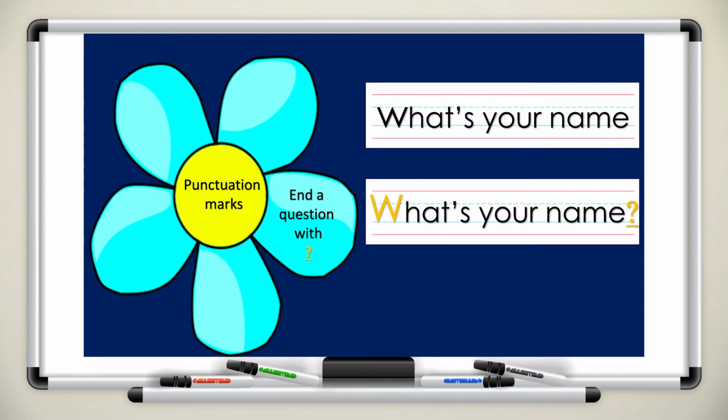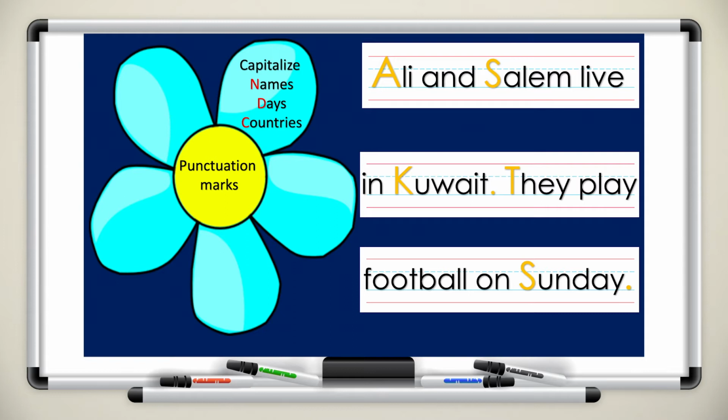Alright, boys and girls. Look at these sentences. Ali and Salim live in Kuwait. They play football on Sunday. Remember, we capitalize names, days of the week, and names of countries. Look at Ali and Salim. The first letter of Ali, A, is capitalized.